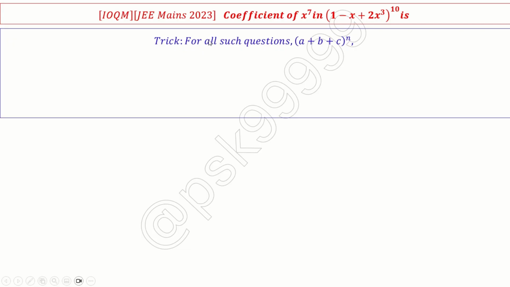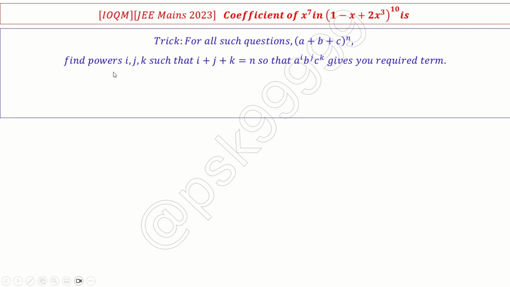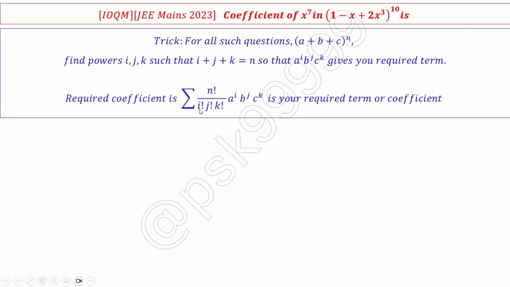The shortcut is for all such questions where you have the format (a plus b plus c) whole power n and you are supposed to find some specific term. What you will do is first find the powers i, j, k such that i plus j plus k equals n. We are finally trying to find x power 7, right? Here n is equal to 7. So I need to make sure that the sum of i, j, k is equal to n. And then this is my term a power i, b power j, c power k, and it will have some coefficient. What is the coefficient? The coefficient is given here.